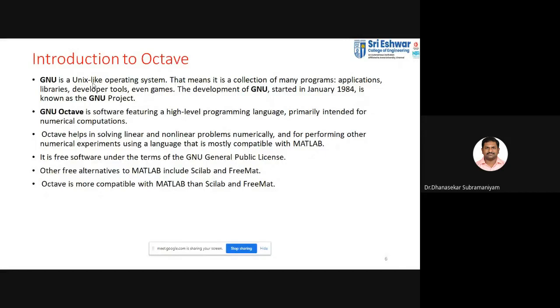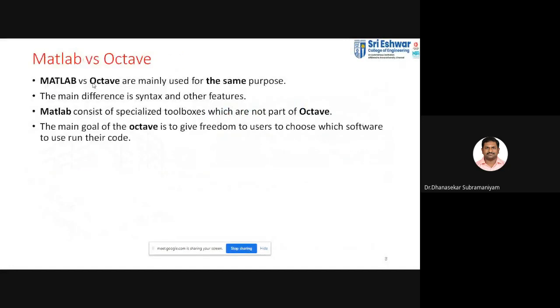So Octave is like your MATLAB. You can perform various numerical and non-numerical problems, and you can get accurate results as fast as MATLAB. This is also a high-level programming language, developed in the year 1984. It is the same as MATLAB, but in MATLAB we have a set of toolboxes available.